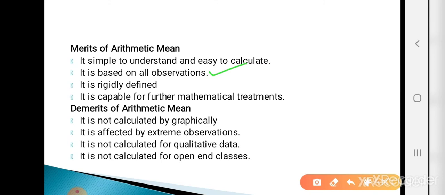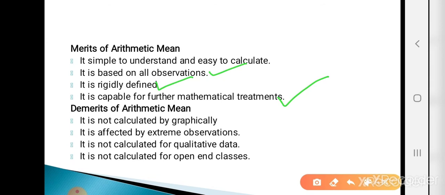And if it is based on all observations, then it is rigidly defined, that means strictly defined. And the last merit is that it is capable of further mathematical treatment, that means it is used for further mathematical calculations, because it is based on all observations and strictly defined.